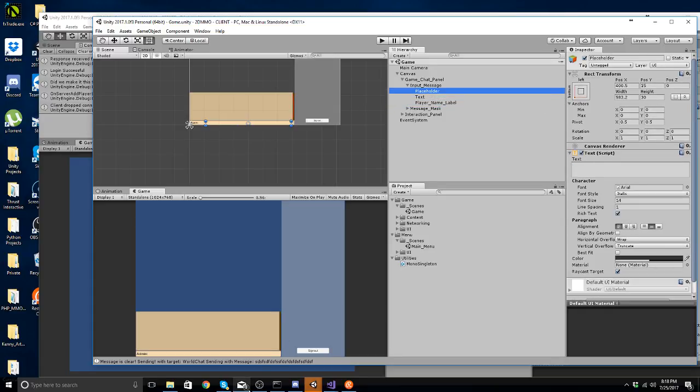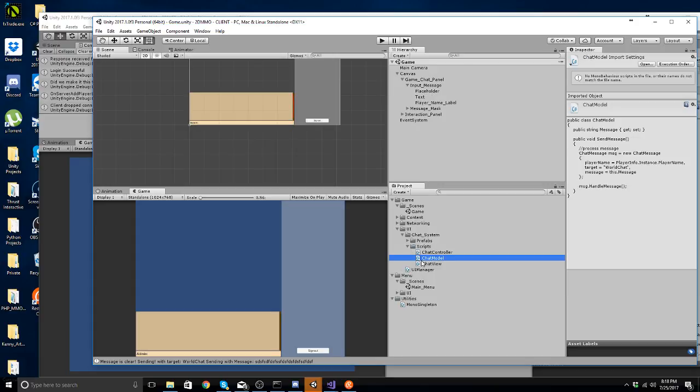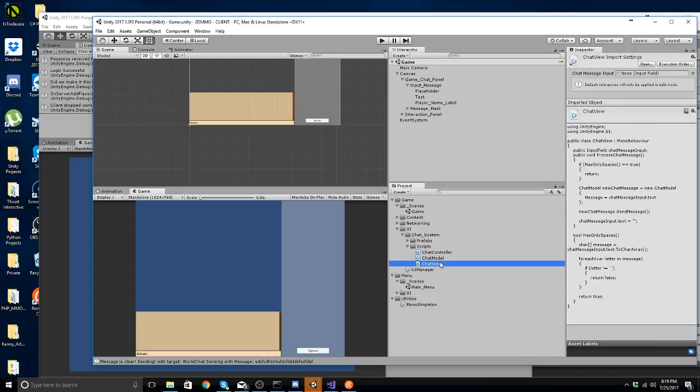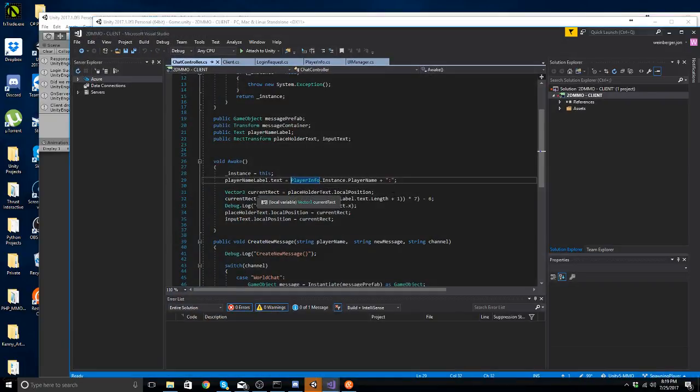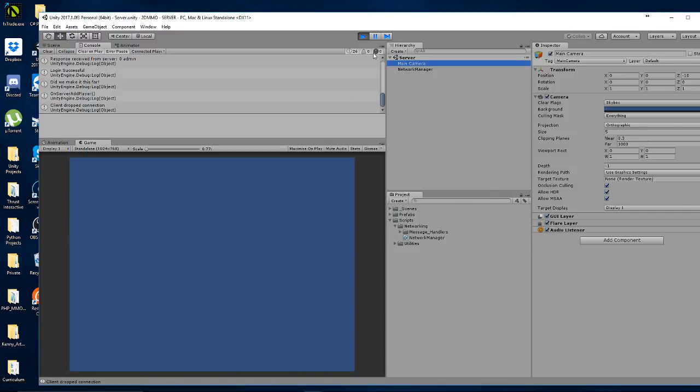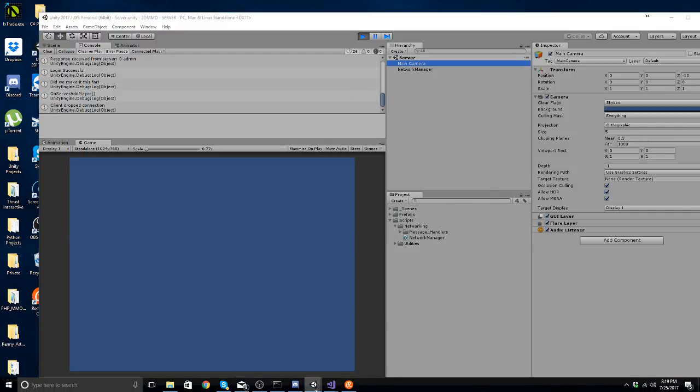So placeholder in here, let me look at the math that we do for that. I believe we do that in which script? In the chat view? In the controller. Alright, so here in the controller, we say the current rect equals placeholder text.local position. And then current rect.x equals 310. Okay, so I don't think it equals the 310 anymore, right? So let's head back to that.